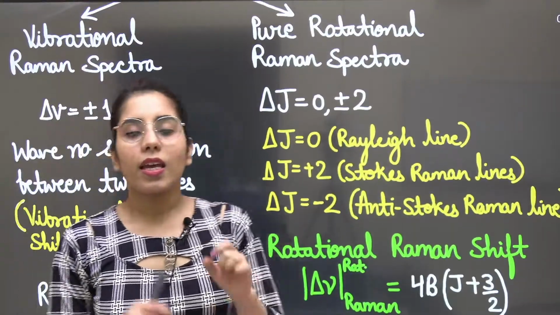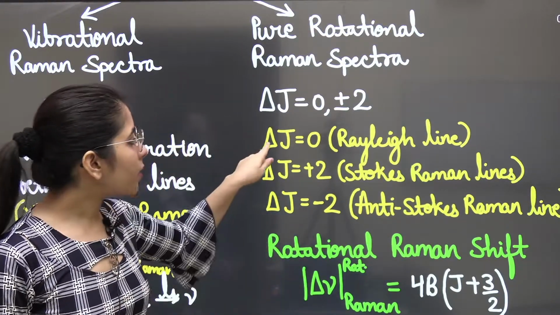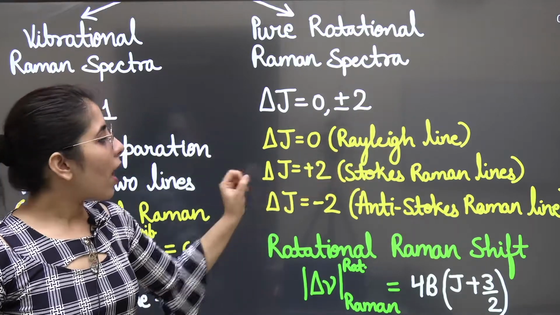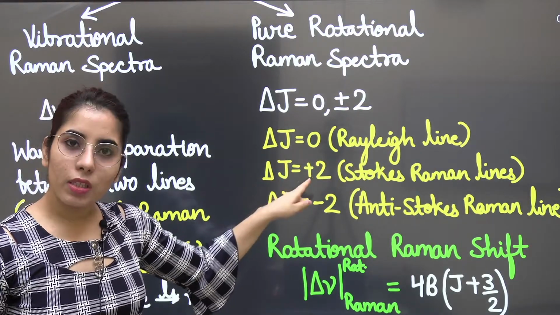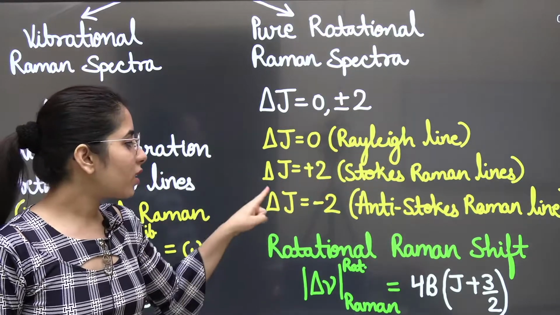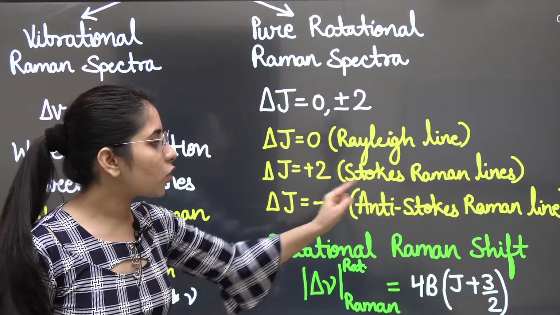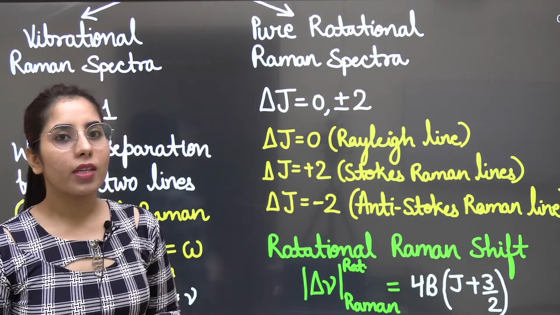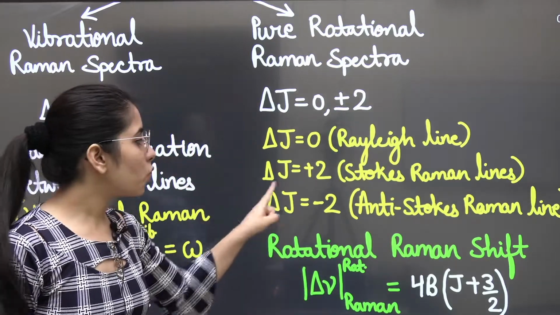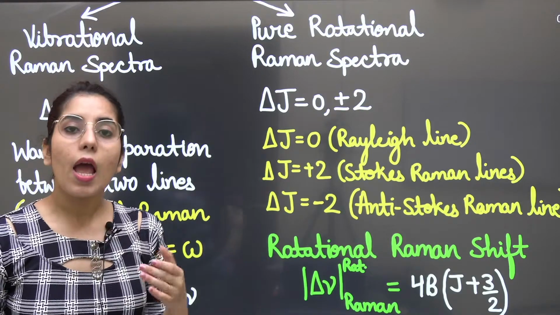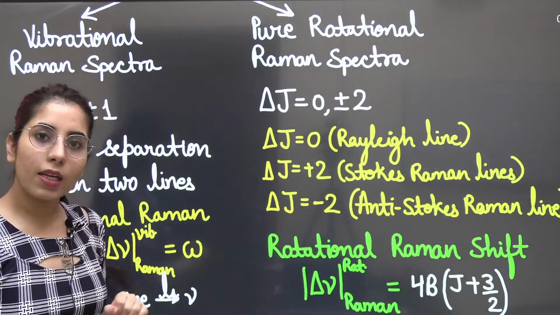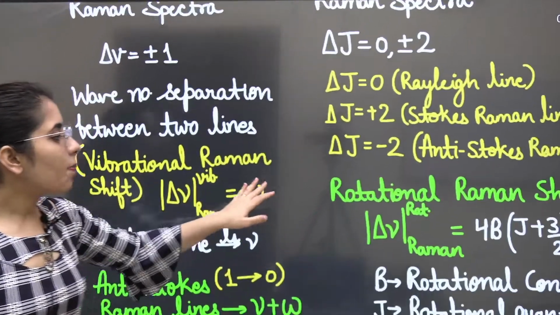So in this case, if we get any line from the delta J is equal to 0 transition, that will be the Rayleigh line. Clear? And delta J is equal to plus 2: if this transition gives us any line, we call it the Stokes-Raman line. And delta J is equal to minus 2 gives us the anti-Stokes-Raman line. These are important things to know, because sometimes in the question we get statements with a particular selection rule mentioned, and that helps us understand the question well if you know about these conditions. Clear? Now let's talk about another point.